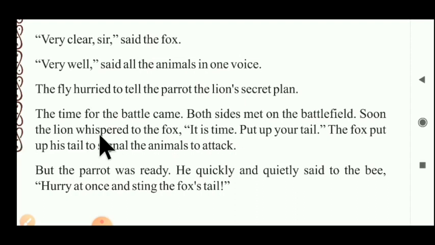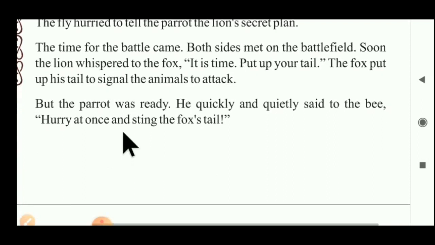Soon the lion whispered to the fox, it is time to fight, put up your tail. The fox put up his tail to signal the animals to attack.